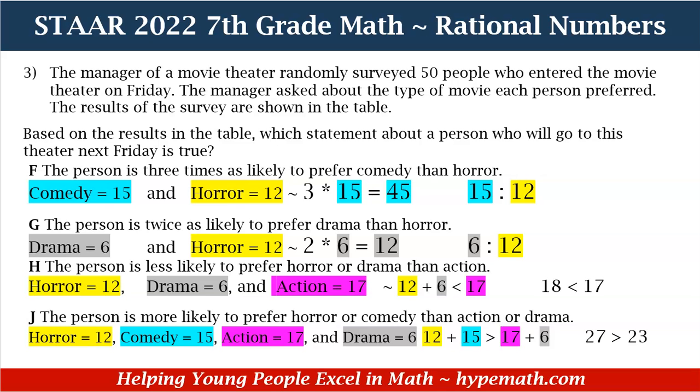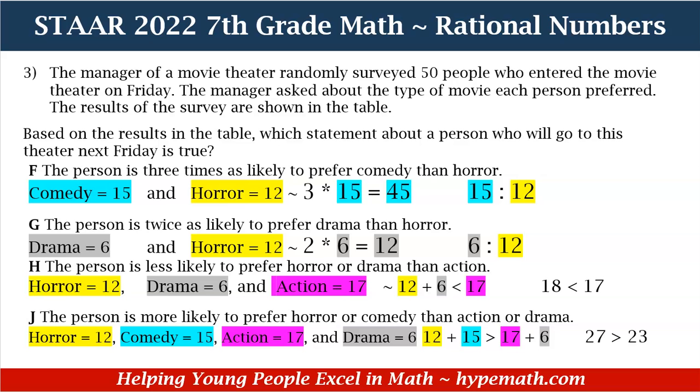You see how we have our ratio from drama to horror is 6 to 12. Well, that's not correct either, because if it was twice as many people that would prefer drama, instead of that 6 there, it would have been 12.